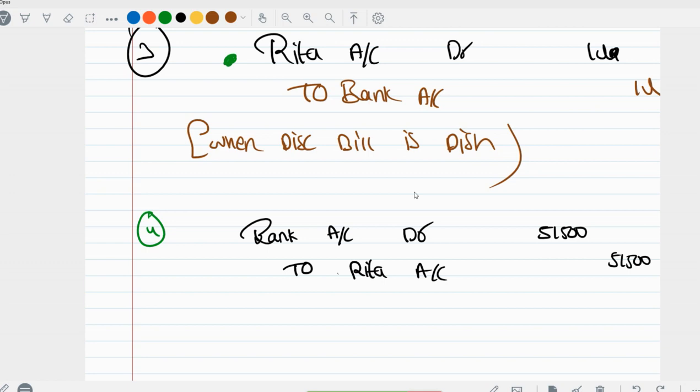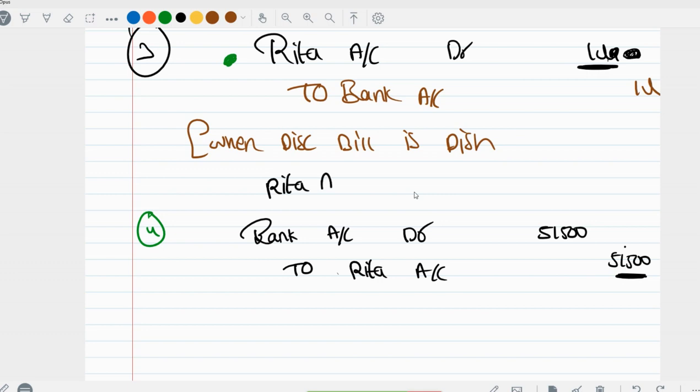Okay. So before that, here for Rita we have made her our debtor for 1 lakh only. But here we are crediting for 51,500. So it is not 1 lakh minus 51,500. So let's make Rita our debtor for interest also.